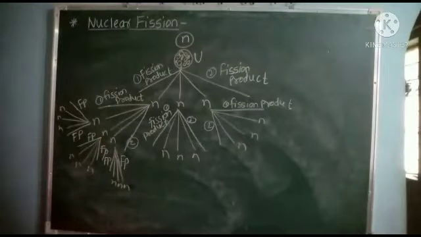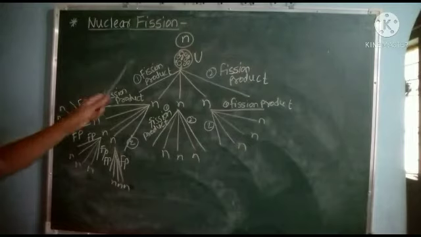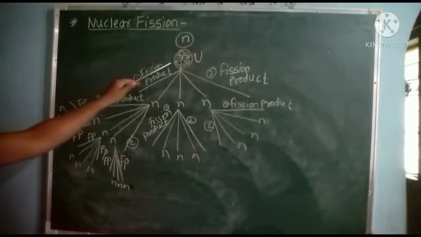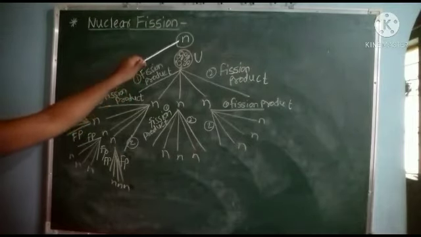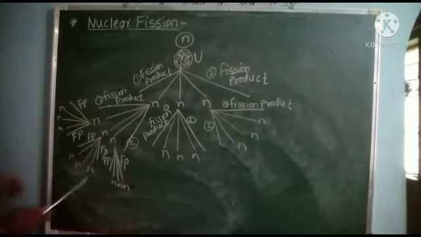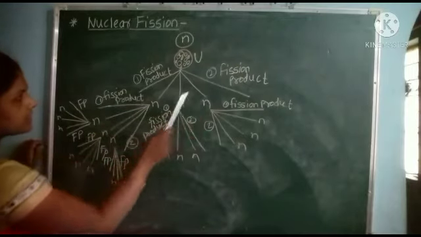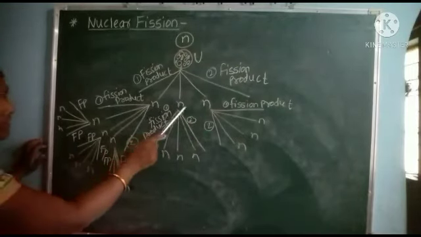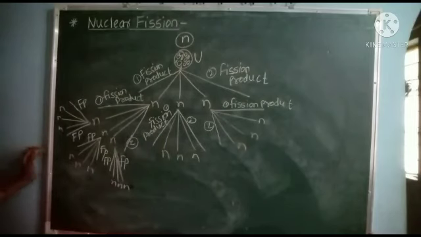When one uranium nucleus undergoes the nuclear fission reaction, that means when one neutron is absorbed into the heavy nucleus of uranium, it produces 2 fission products and also emits 3 neutrons. Energy is also released.